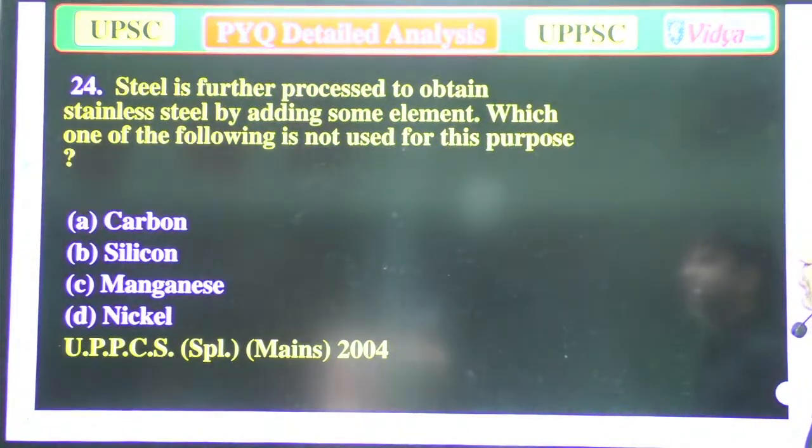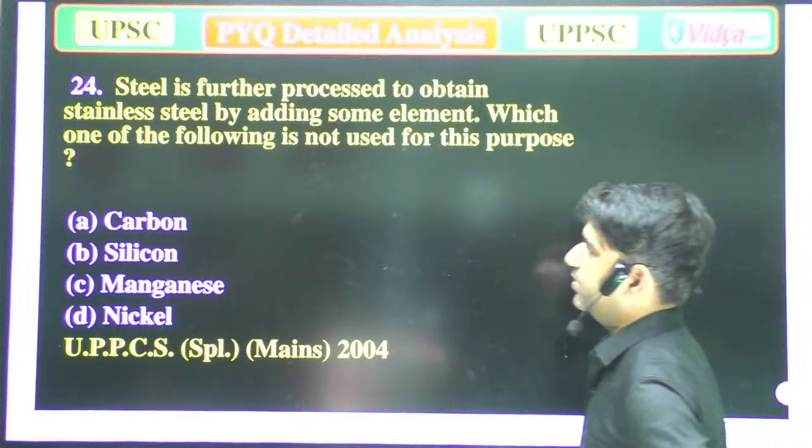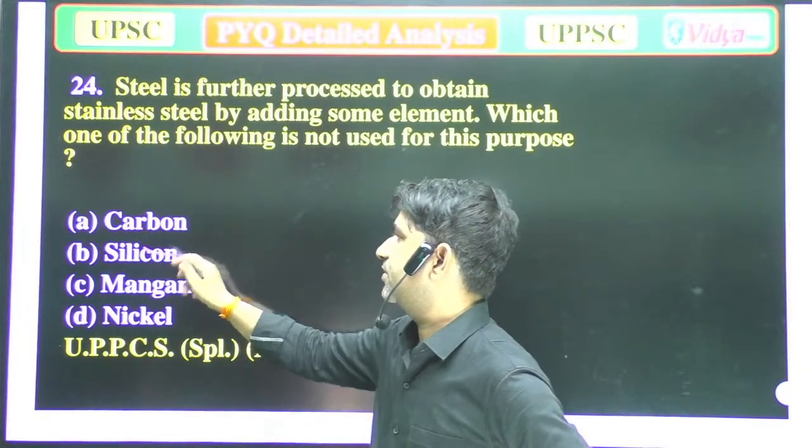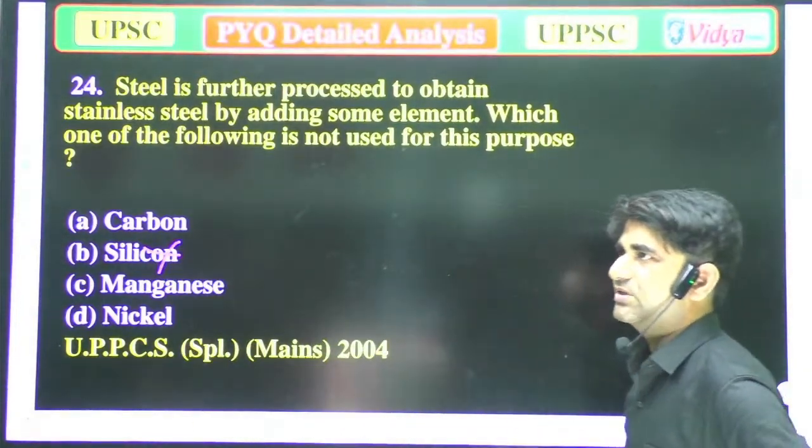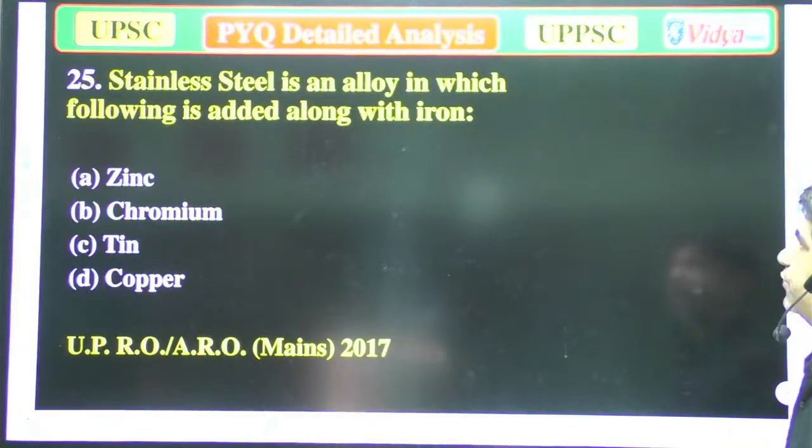Steel is further processed to obtain stainless steel by adding some elements. Which of the following is not used for this purpose: carbon, magnesium, nickel? Silicon is not there, and every other element has been mixed in that. Now we'll move to the next question.